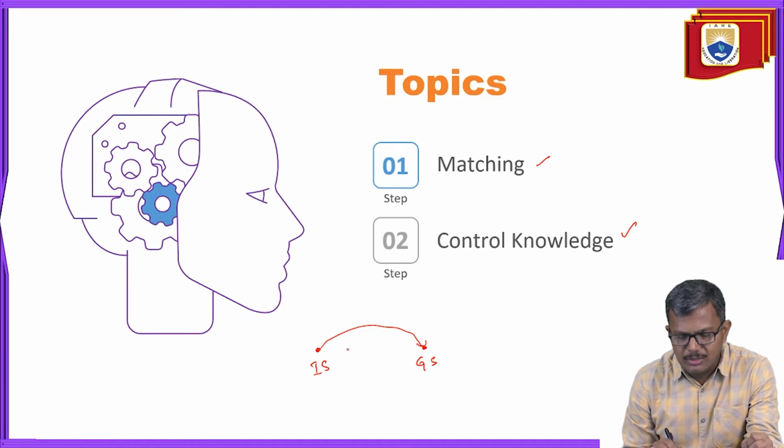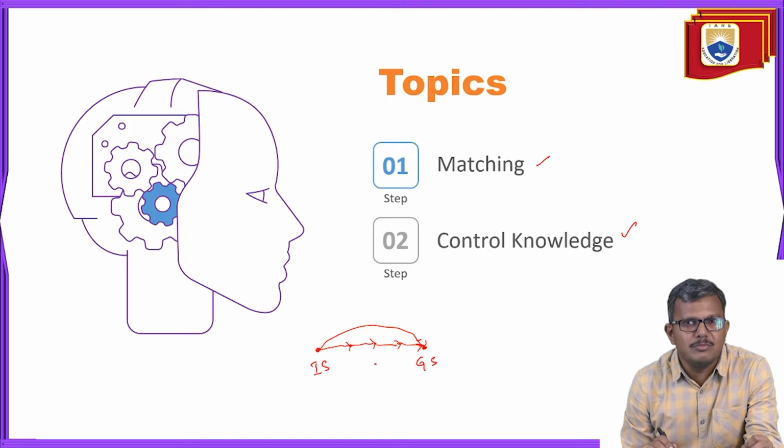So what we have to do is, in between there will be some other points. We can say it is not points, it is some other states. If you want to move from the initial state to the goal state, in between you have to reach other states also. Now the question is, if you want to continue our search process to find the path, then we have to repeatedly go on changing our states until we reach the goal state. So what is the strategy that makes us move from one state to another state? That is important.